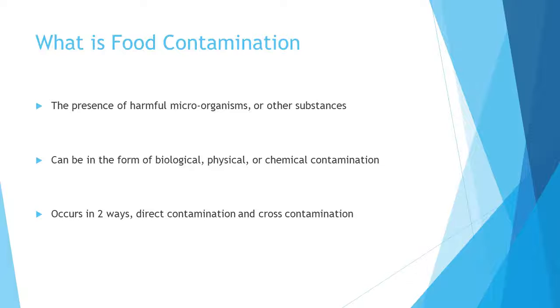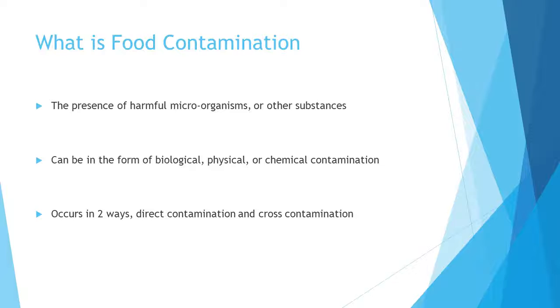What is food contamination? Food contamination is the presence of unintended, harmful organisms or substances. There are 3 different types of food contamination. Number 1 is biological contamination, which includes bacteria, fungi, and viruses. Number 2 is physical contamination, such as pieces of metal, wood, or glass. And number 3 is chemical contamination, which involves toxic metals and pesticides.